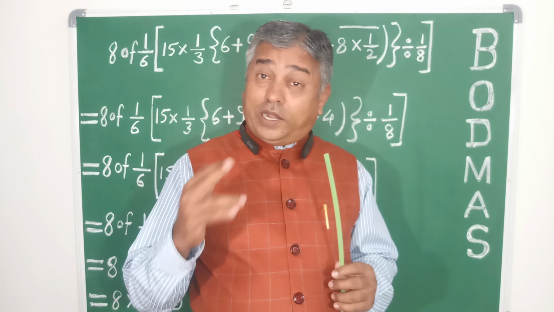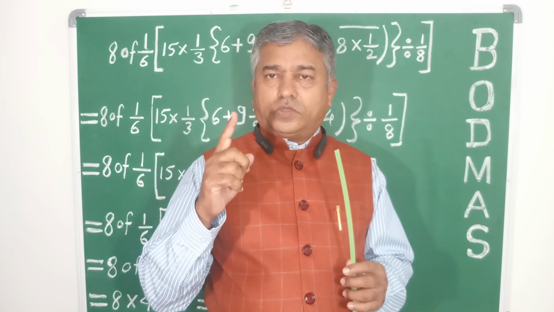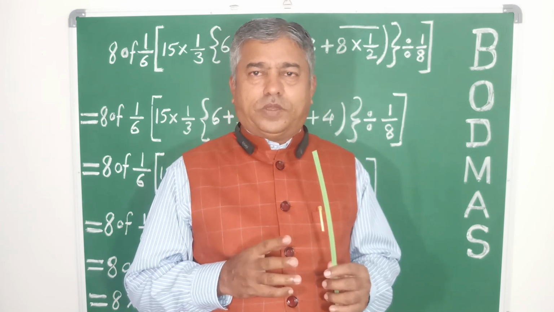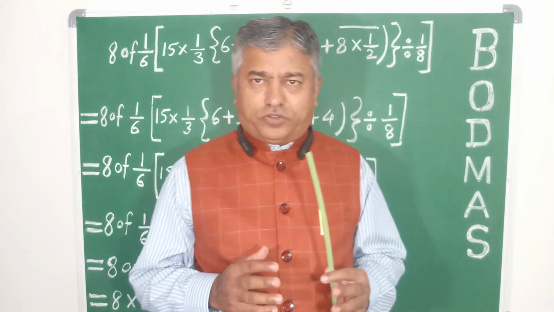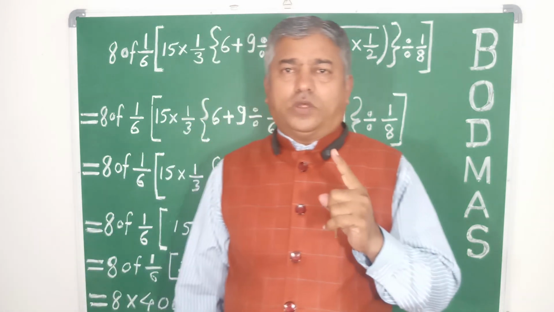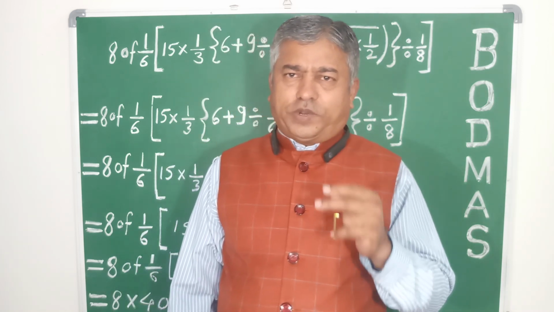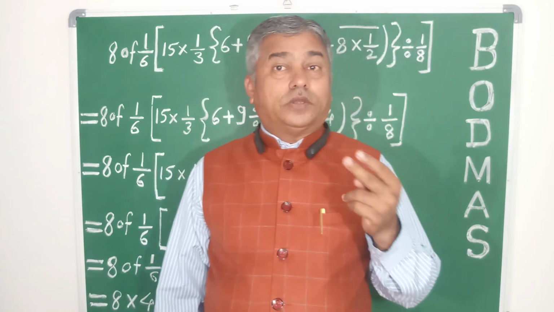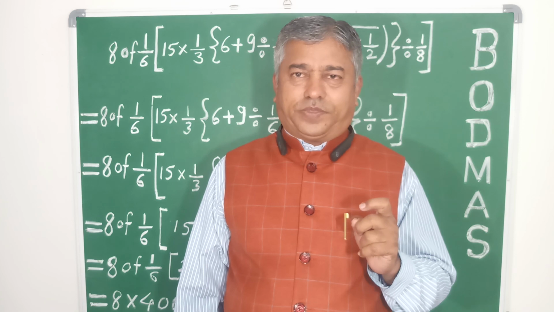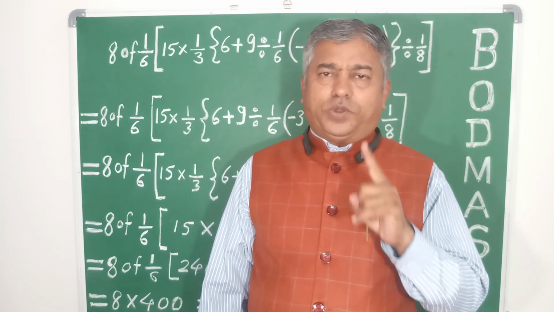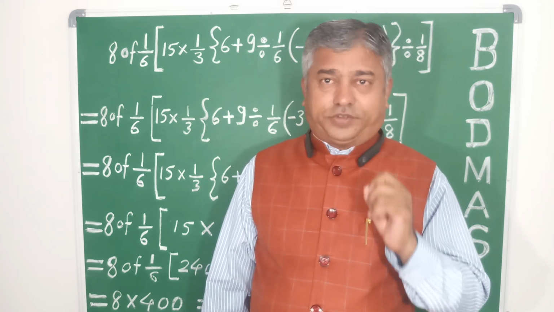Third, the curly bracket or flower bracket, and the last one is the square bracket. In this same order we open the brackets: first the bar bracket, then the close bracket, then the curly bracket, and at last the square bracket. In this manner we must open the brackets in these four steps.